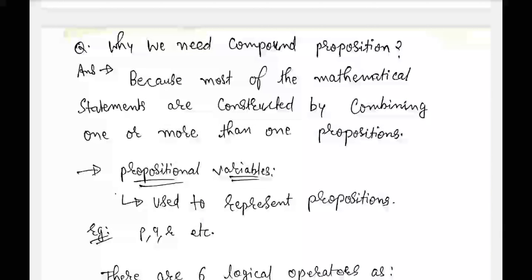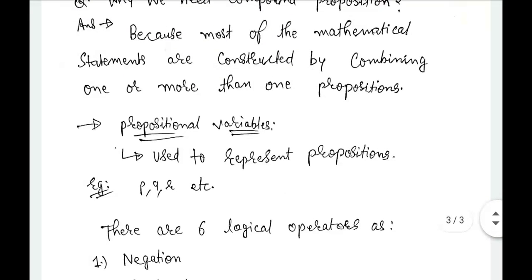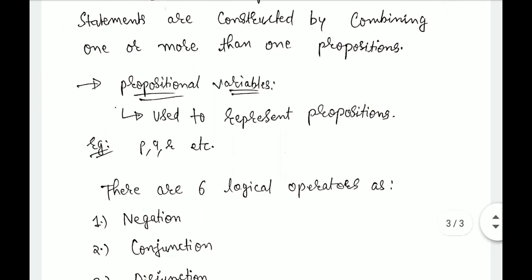So here one important question is why we need compound propositions. We need compound propositions because most mathematical statements are constructed by combining one or more propositions. When we combine one or more propositions, it is said to be a compound proposition. In computer science, we represent propositions by variables, so we can apply logical operations between two propositions. So a propositional variable is used to represent a proposition.